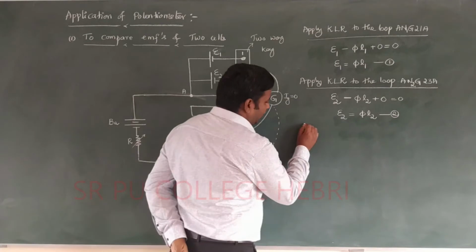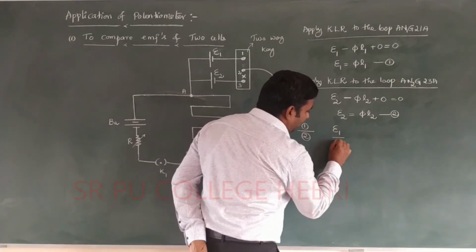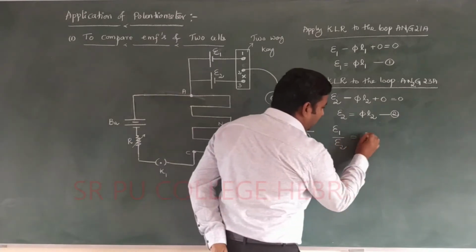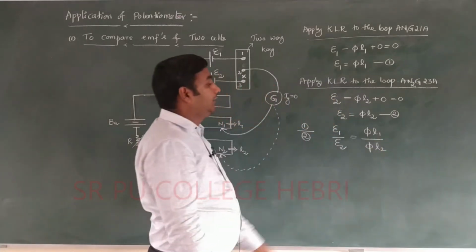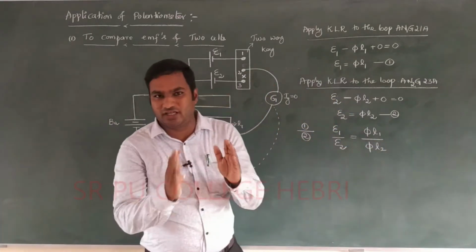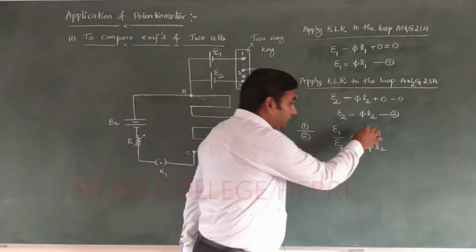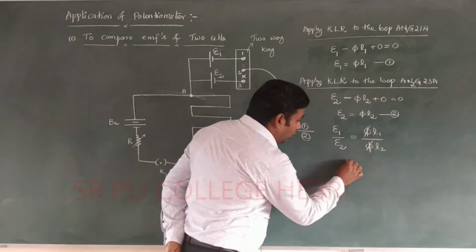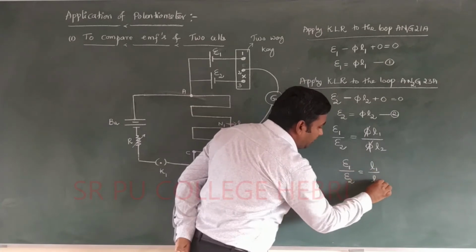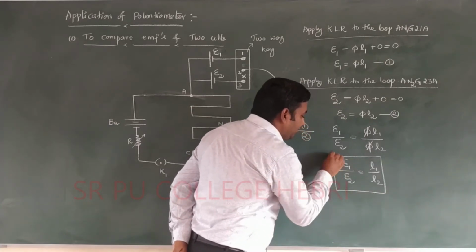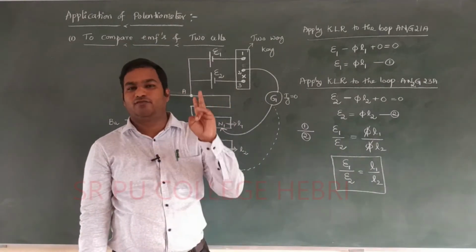After getting the two equations, equation 1 divided by equation 2 gives EMF E1 divided by EMF E2 is equal to pi L1 divided by pi L2. Here pi is nothing but the potential drop per unit length. For a given material of a wire, the potential drop per unit length is fixed, so pi and pi get cancelled. We get EMF E1 divided by EMF E2 is equal to L1 divided by L2. Remember, this is the final equation for the comparison of EMFs of two cells.